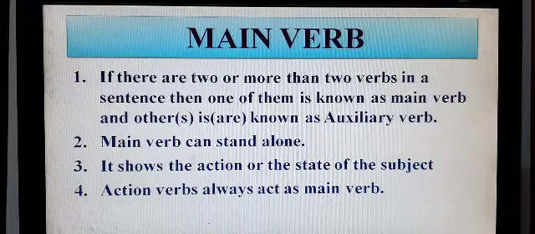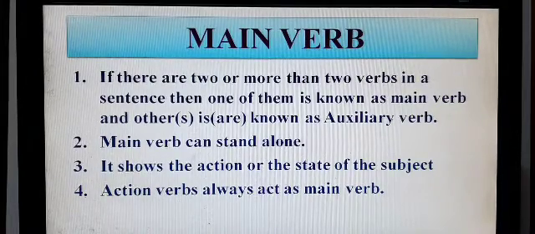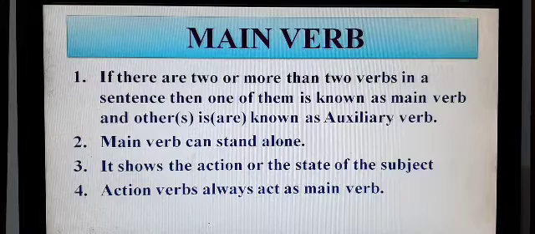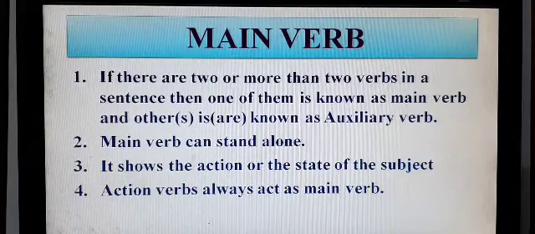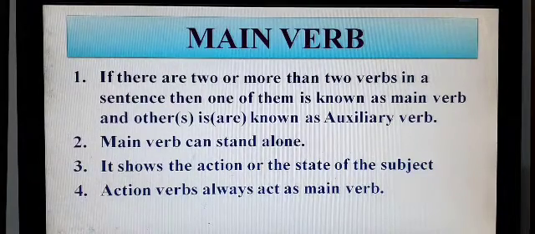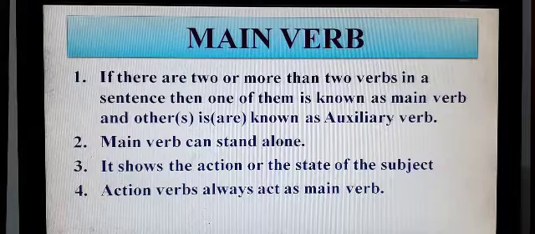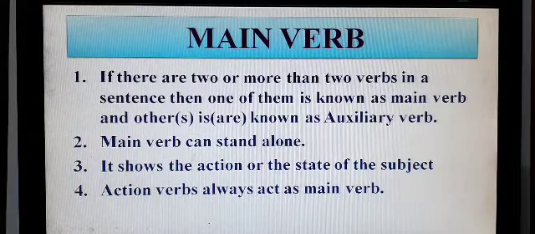Here you have to be careful because in a sentence there can be only one main verb, but a sentence can have more than one auxiliary verb. But if there is just one verb in a sentence, then it will always be called main verb.